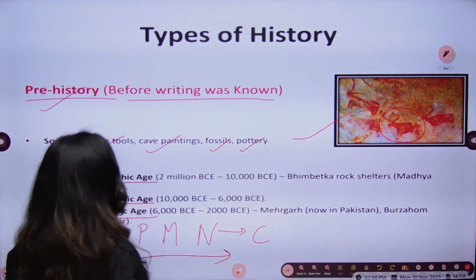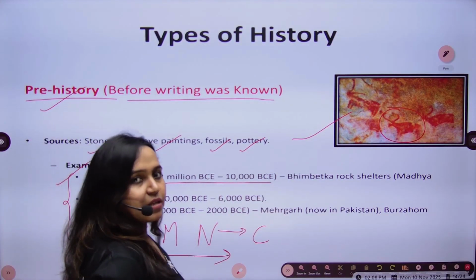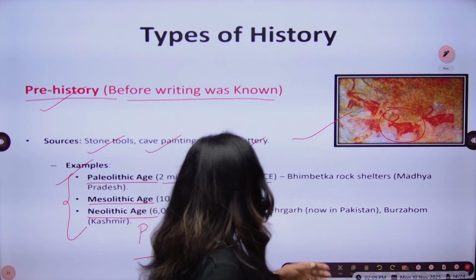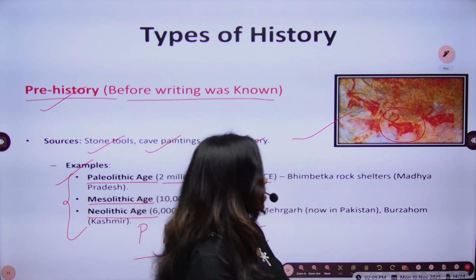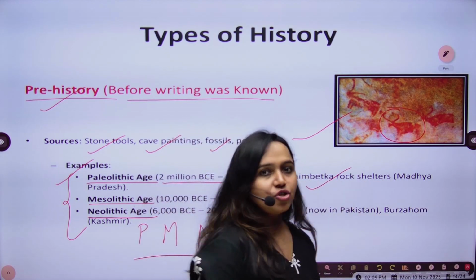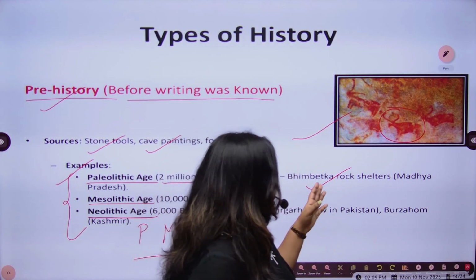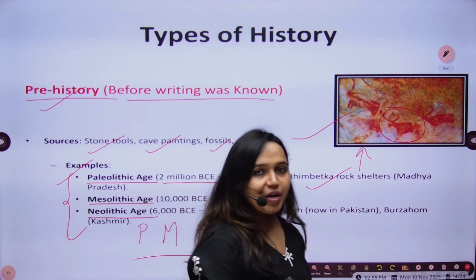So the Paleolithic age is the time from 2 million BCE to 10,000 BCE. And one of the finest examples of this time was the Bhimbetka rock shelters, which are situated in Madhya Pradesh. Okay, so Bhimbetka, and this painting is of the Bhimbetka cave paintings only.